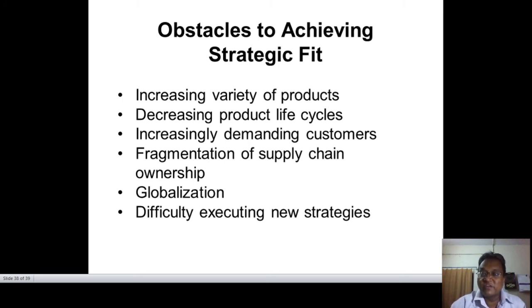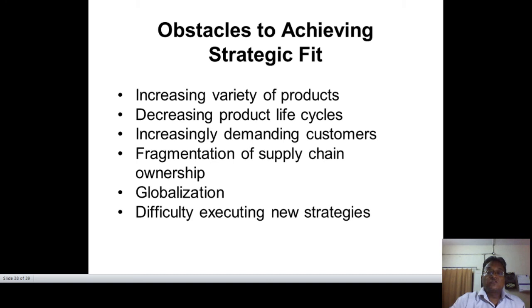So these are the various obstacles that should be strategically addressed in today's scenario of supply chain management. The fragmentation of supply chain ownership may be possible. Inward logistics may come under one phase, operation activities under another, and outward logistics under yet another.